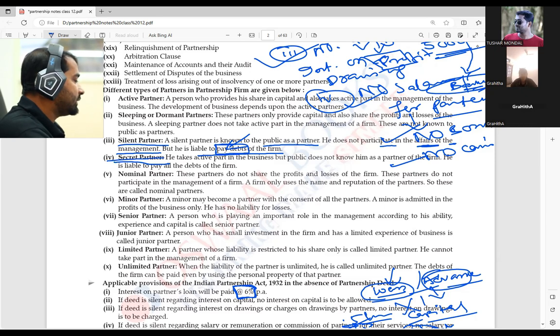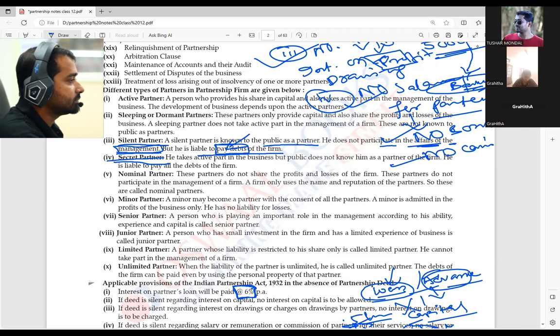Next, the secret partner. So will the silent partner get the profit? Silent partner will get the profit. Yes, the silent partner will get the profit, but the thing is that the silent partner is not at all taking part in any management activities.